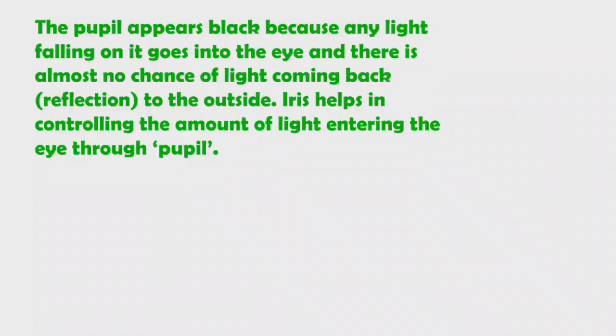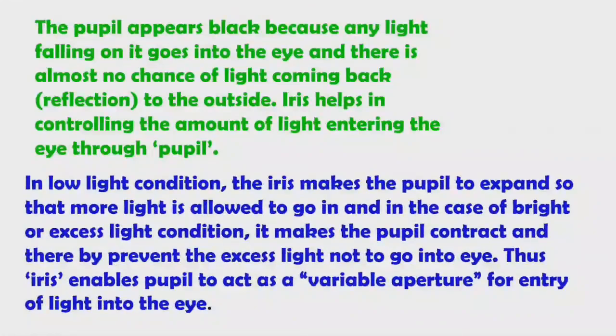The iris helps in controlling the amount of light entering the eye through the pupil. The iris is a muscular diaphragm. In low light conditions, the iris makes the pupil expand, like a rubber balloon. When it expands, the pupil size increases and more light is allowed to go in.